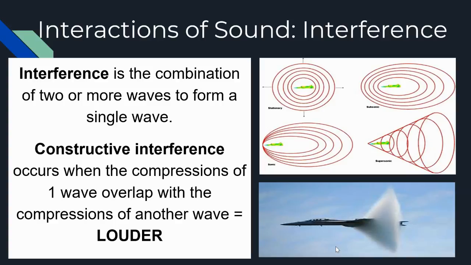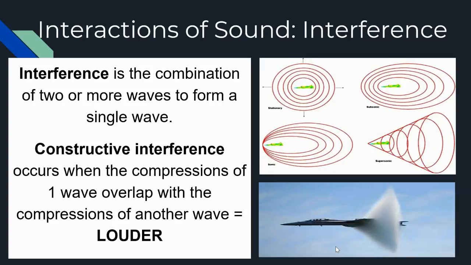The next two interactions are interference. Interference is a combination of two or more waves to form a single wave. And we have two types: constructive interference and destructive interference. Constructive interference happens when our compressions of one wave overlap with the compressions of another.